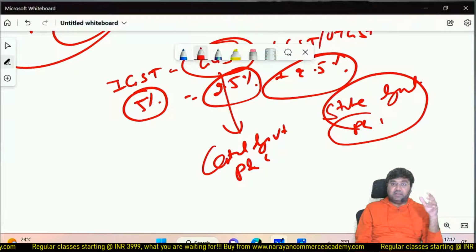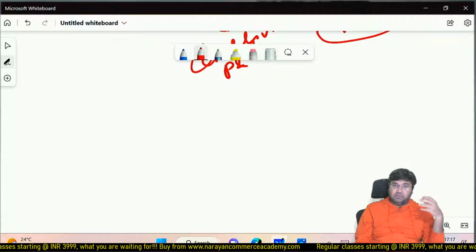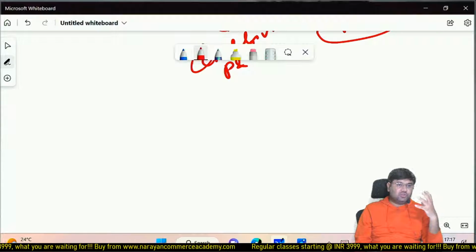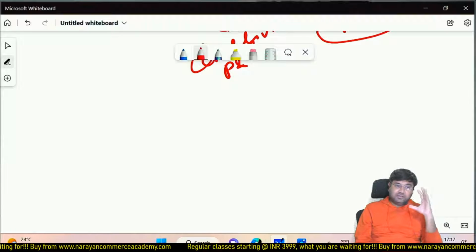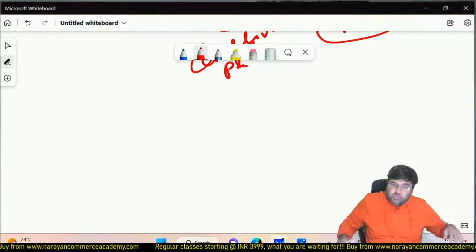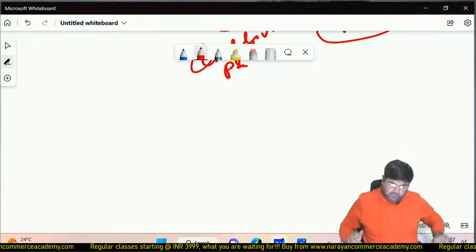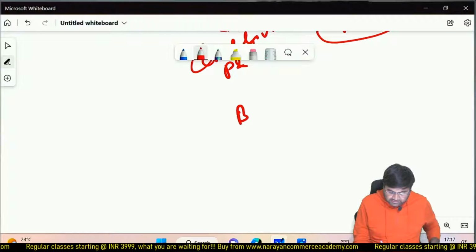But in case of interstate, the central government is going to collect the revenue as a custodian. Trustee, custodian, fiduciary capacity, you would have read. So the central government is going to collect this revenue as a custodian, trustee, in fiduciary capacity. Okay, so they are going to collect. So it is basically a balance sheet item.